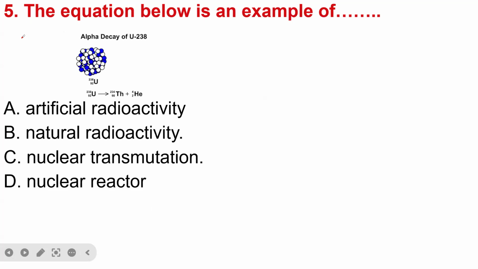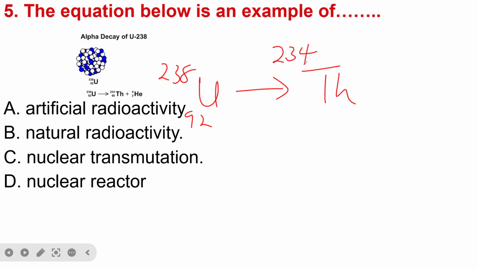So now the following equation below is an example of, so if you look at the equation here, you have uranium. The uranium is uranium 238, and the atomic number here is 92. So it breaks down to produce thorium 234, and then we have 90 here, plus helium, here is 4 and here is 2. So this equation is an example of A, artificial radioactivity, B, natural radioactivity, C, nuclear transmutation, D, nuclear reactor.